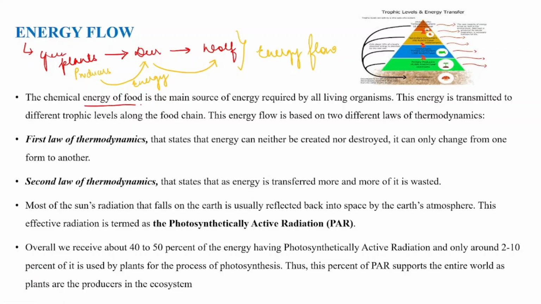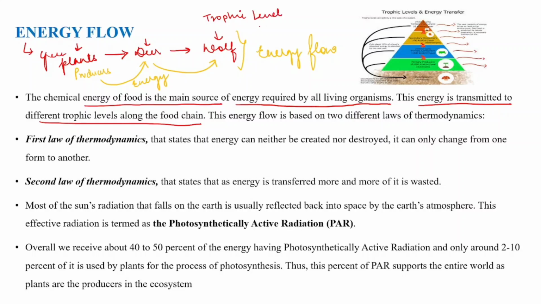Now, the chemical energy of food is the main source of energy required by all living organisms. The energy is transmitted to different trophic levels along the food chain. Each organism participating in the food chain we call a trophic level. So what is a trophic level? Each organism participating in the food chain. We call it trophic level. Clear?